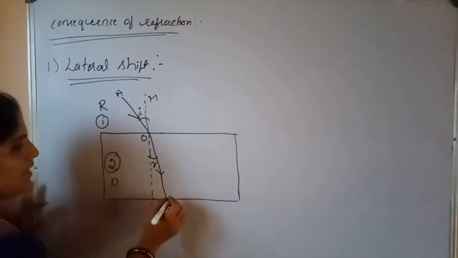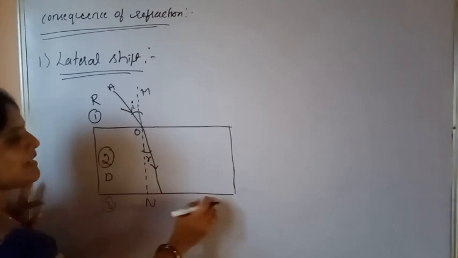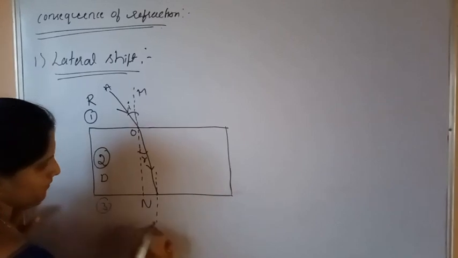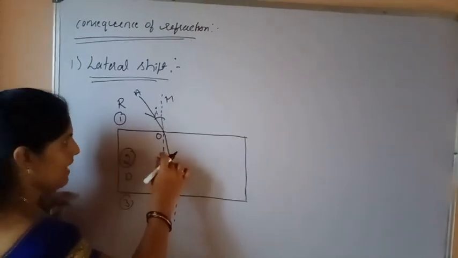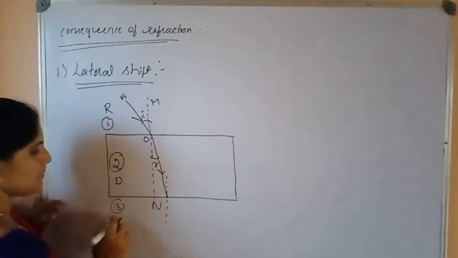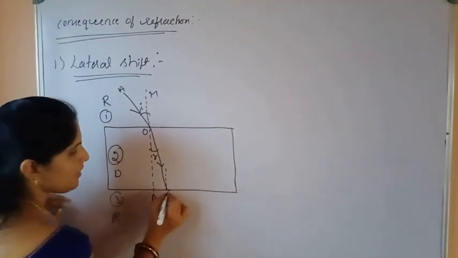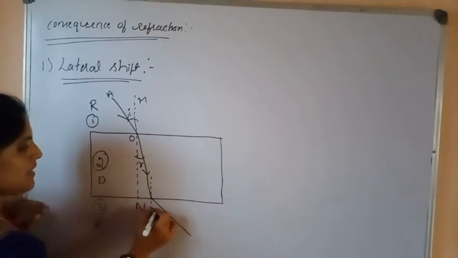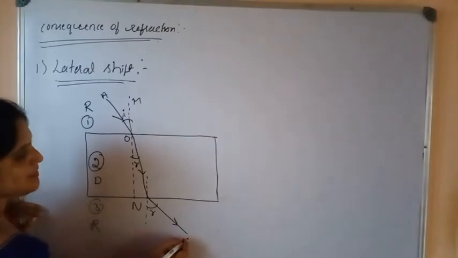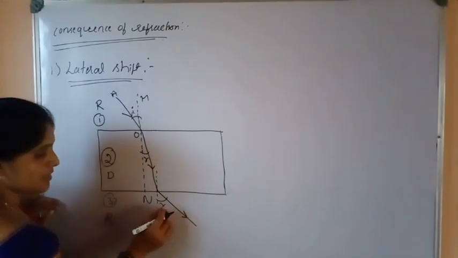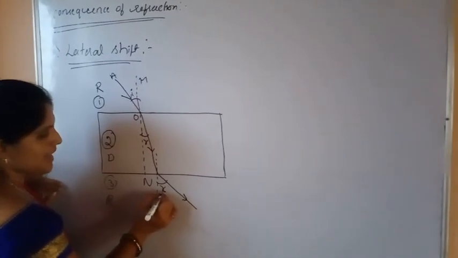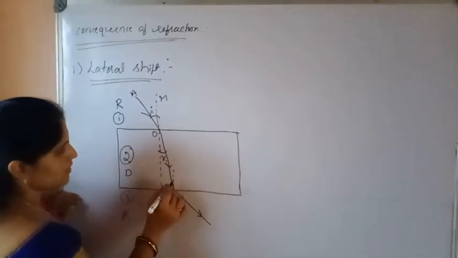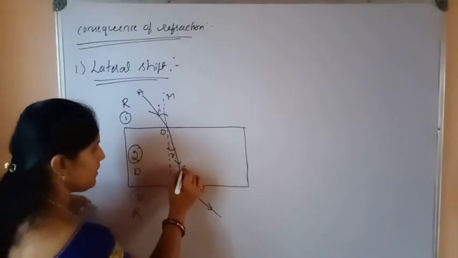Now this ray is incident at the other interface. Let us draw another normal here. When light travels from denser medium to again rarer medium, its velocity increases. Therefore, it bends away from the normal. This ray is known as the deviated ray. So this is the emergent ray, and this angle is called the angle of emergence. This one is the angle of refraction, that is r1.